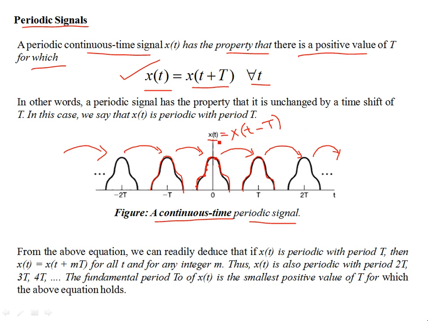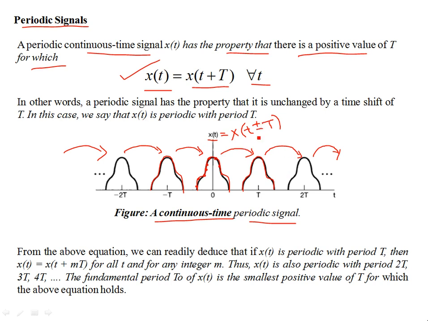You get back your original signal. So this is periodic. And it doesn't matter if you delay it in time, the shift towards right on the time axis, or advance it, the shift towards left.